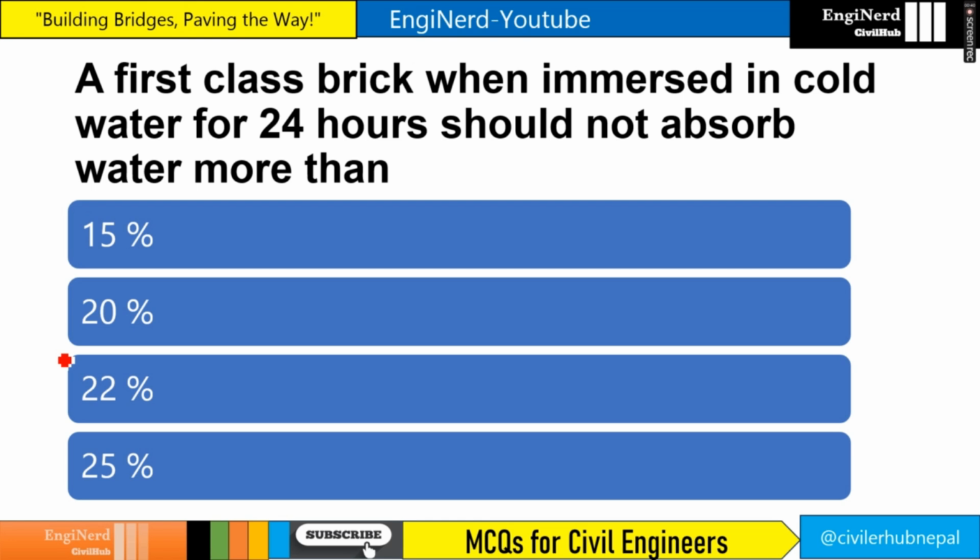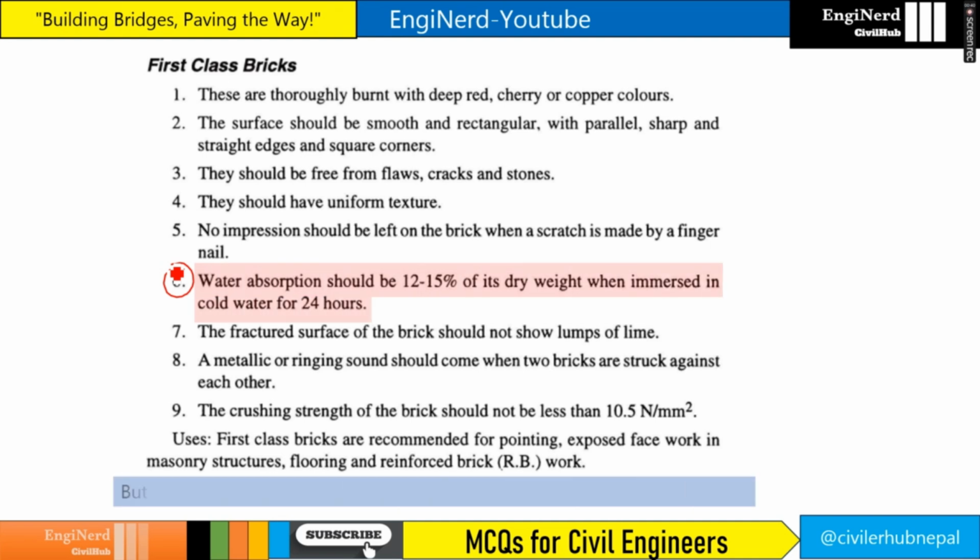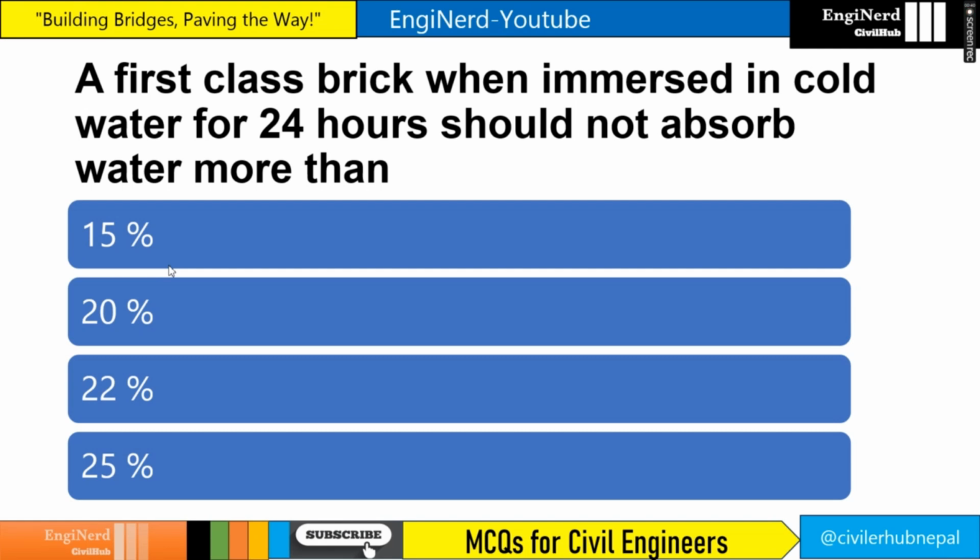A first class brick, when immersed in cold water for 24 hours, should not absorb water more than what? Basically, this is from the book of Dougal, and it is written as the 6th point. Water absorption should be 12 to 15% of its dry weight when immersed in cold water for 24 hours, right? But most of the objective books provide the answer as 20%. So it is up to you what you prefer, 15% or 20%. Generally, I go for 15% in the case of Nepal.